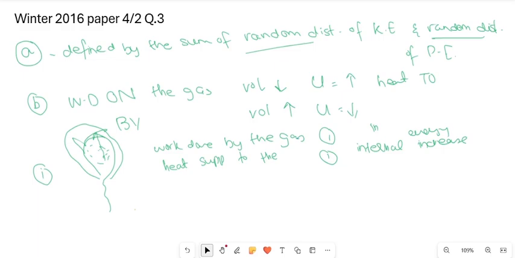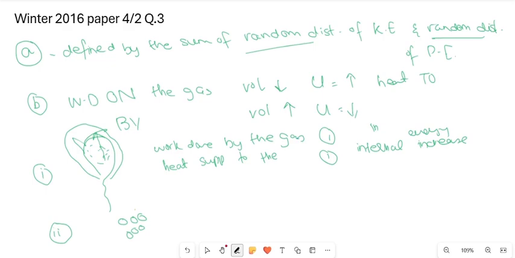What happens to work, what happens to heat, you have to determine, you have to envision the image in your mind, and you will be able to solve it then. Let's see the second: ice melting at constant temperature and at atmospheric pressure to form water that is more dense than the ice. That gives us the big hint. When we mean more dense, that means the particles are closer to each other. That means the volume decreases, right?